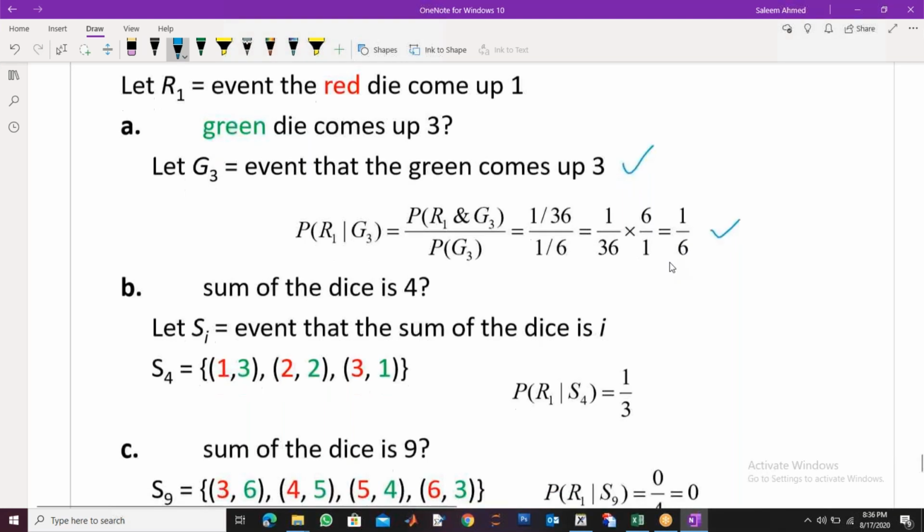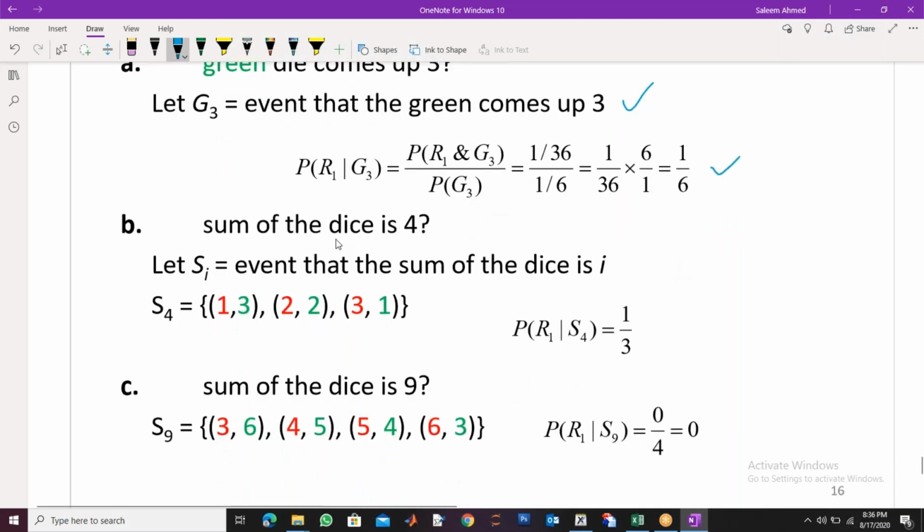If the sum on the dice is 4, there are only 3 possibilities. So you can reduce your sample space to this new sample space, because you gave me the information that the sum is 4. So there are only 3 options: 1 on red and 3 on green, 3 on red and 1 on green, 2 on red and 2 on green.